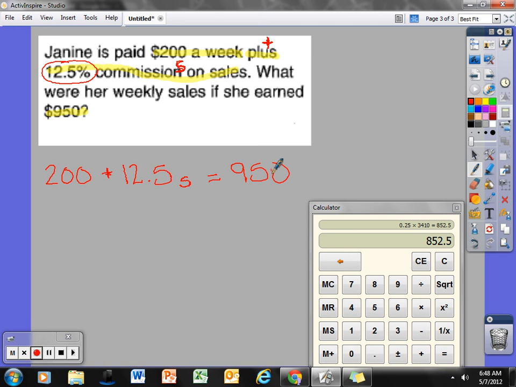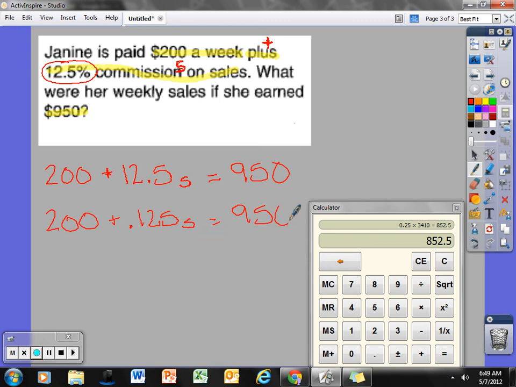So I'm going to solve this. The first thing I do here, because this is 12.5%, is convert that to a decimal. I already know there's a decimal in there, but it's a percent. To convert that to a decimal, I'm going to move over once, twice. So really I'm going to rewrite this equation as 200 plus 125 thousandths times S is equal to 950.